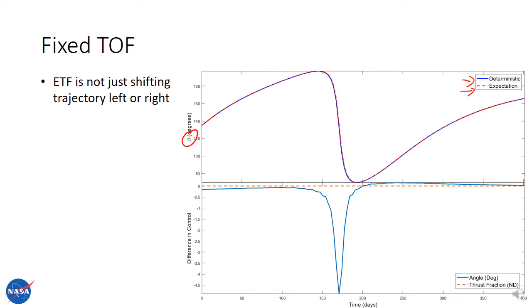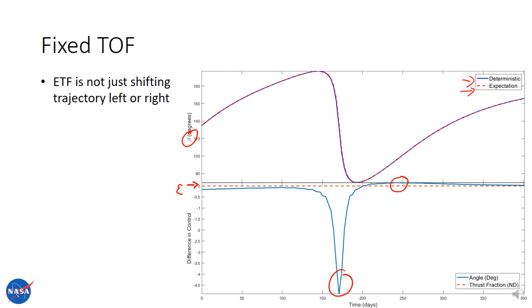So by taking the difference between the two of them, which is the deterministic minus the expectation, we can see the difference in control. Because both of them are bang on, the thrust fraction difference is 0 for the entire trajectory. But the difference in control is negative in the beginning and positive in the end. And it goes through this little switching time right around 180 days.